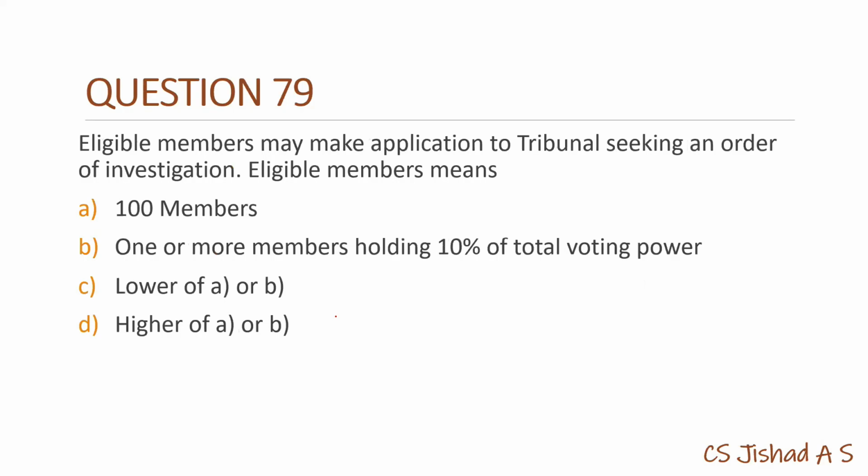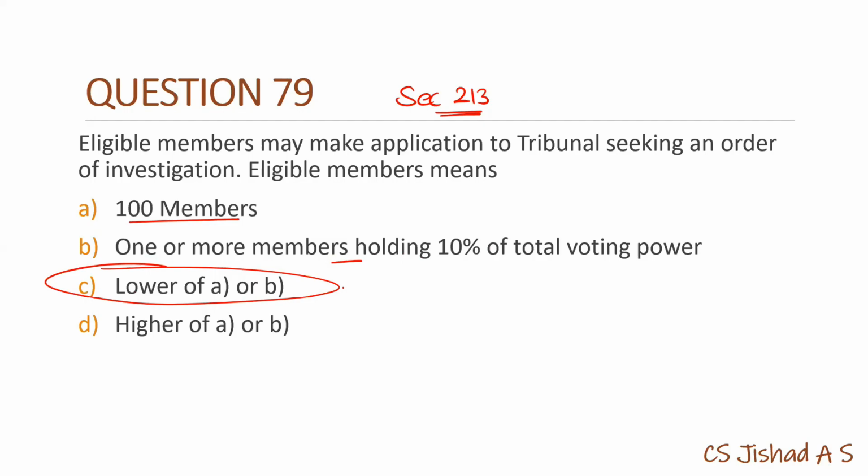Eligible members may make application to tribunal seeking an order of investigation. Section 213 of Companies Act. Investigation on order of tribunal. So eligible members will be 100 members or one or more members holding 10% of voting power. So it will be the lower of A or B.